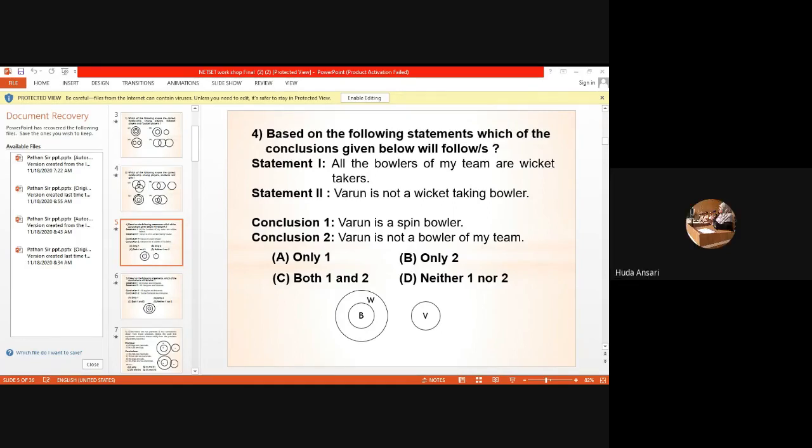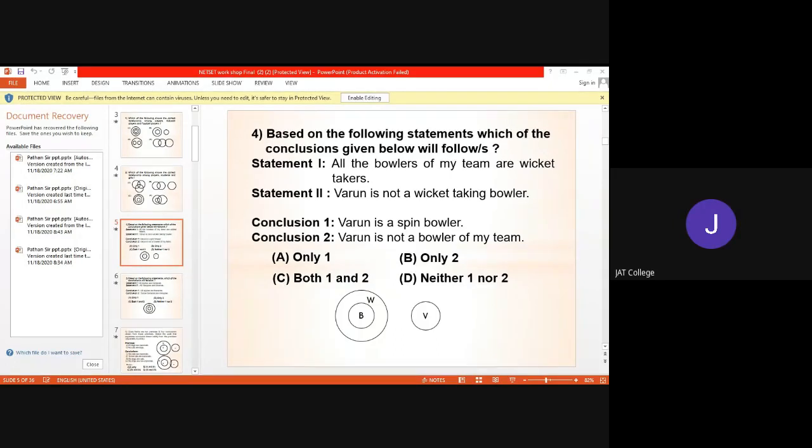Understand this? Yes, sir. These two circles are far apart. From the first statement, we have drawn the circle for bowlers inside the circle for wicket takers, as all the bowlers of my team are wicket takers.